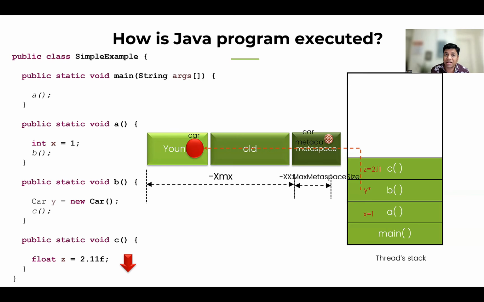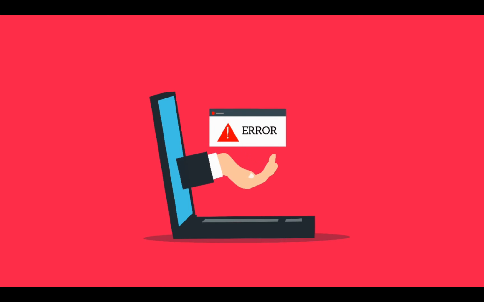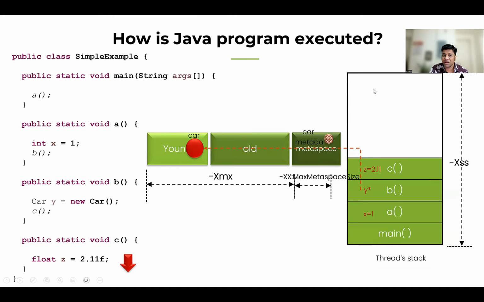Now the thread has executed all the methods in this application. Now it has to start exiting from each and every method. And friends, one thing I want to highlight is how far this thread stack can grow. It can grow until whatever XSS limit you set. If you set it as 1 MB, this thread stack can accommodate 1 MB of data. When it goes beyond that 1 MB limit, that's when you get the stack overflow error. Have you seen the java.lang.StackOverflowError? It happens when this stack limit, the allocated size set by XSS, gets exceeded.